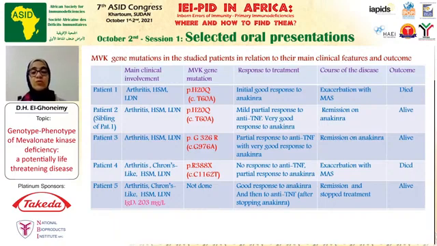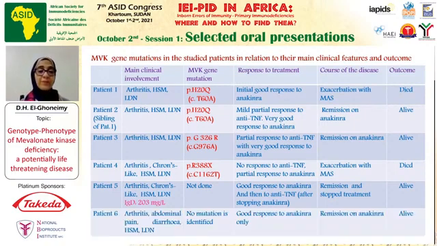The genetic mutation was not done. This patient had a very good response to anakinra, and after stoppage of anakinra due to a lack of availability at some time, she was shifted to anti-TNF with a very good response. She is the only patient who achieved remission and was able to stop the treatment. She is alive and doing well.